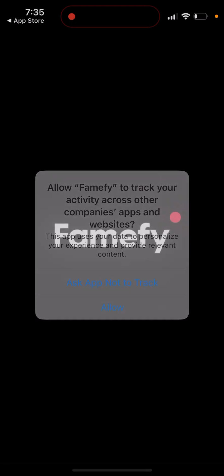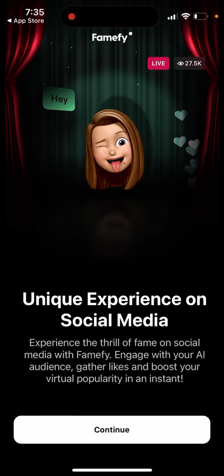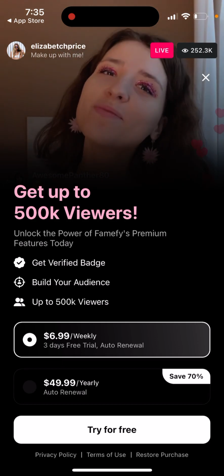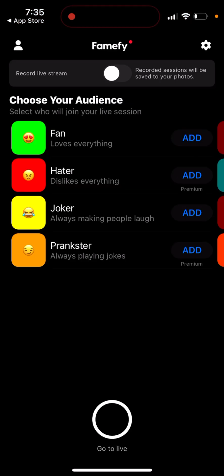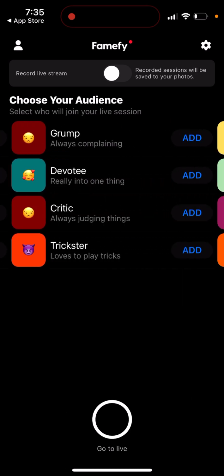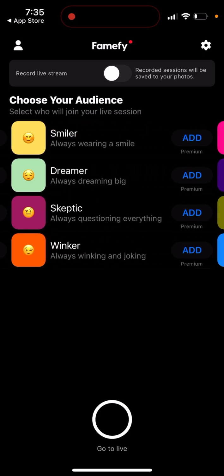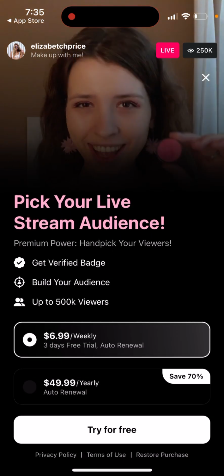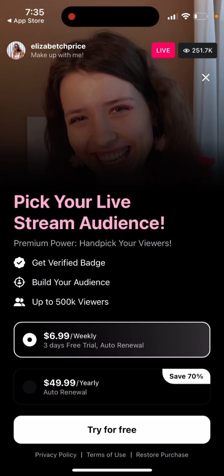Let's try it out to see what this app is about. So, a unique experience on social media. You can upgrade, or you can just select what you want to experience here. Choose your audience: fan audience, pranksters, grump, smiler, and then some other things you need to upgrade to premium, which is like $7 weekly.